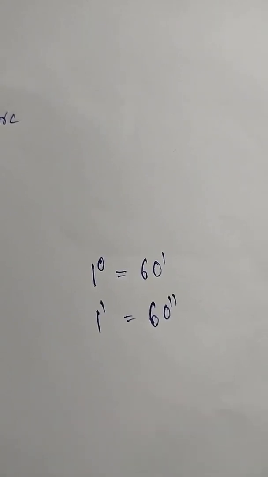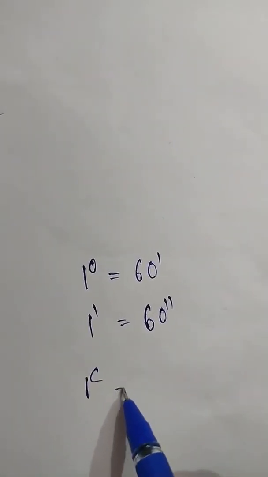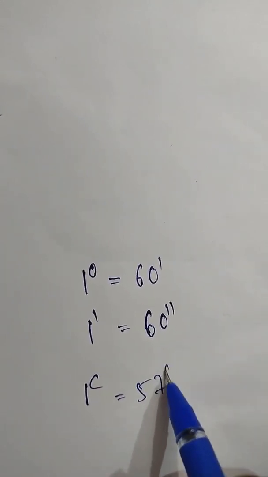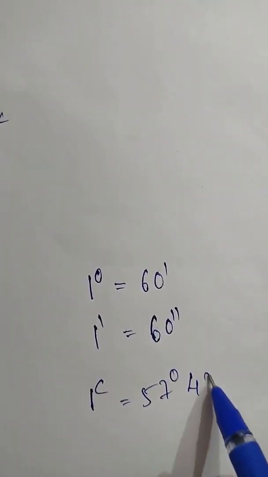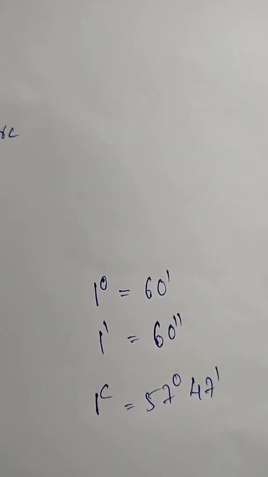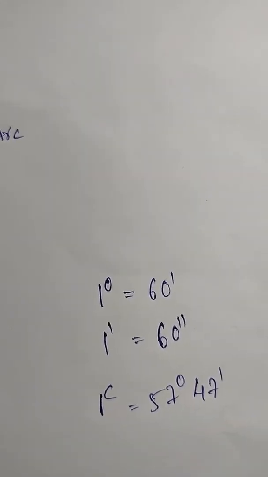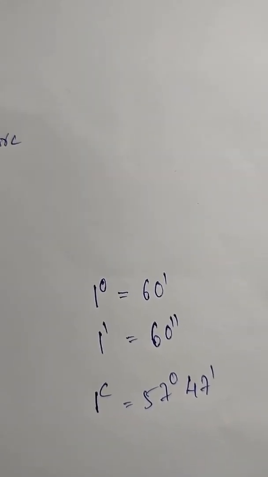And students, 1 radian is equal to 57 degrees 47 minutes. Is it clear? Is it okay?